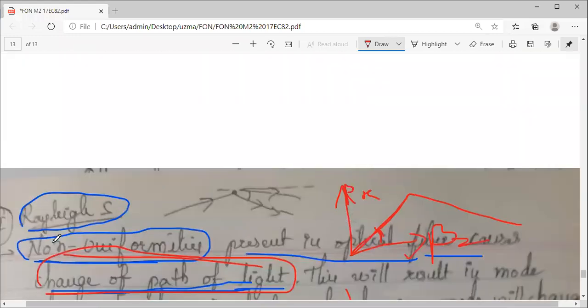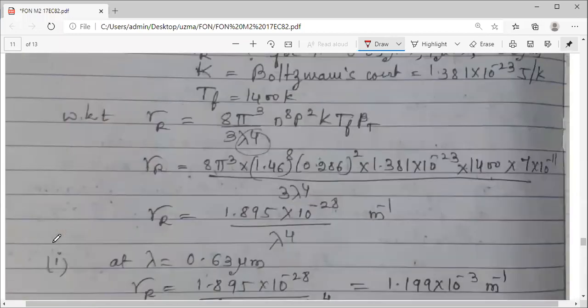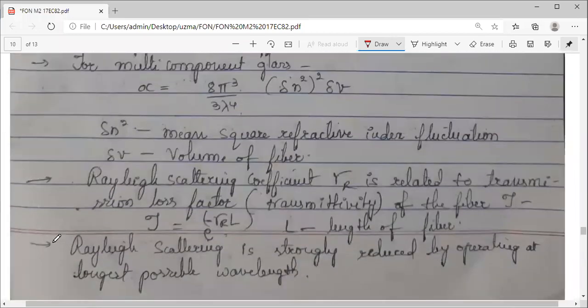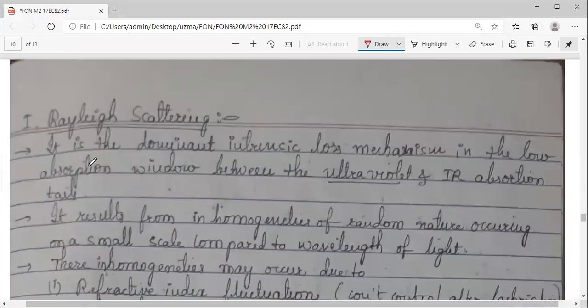This is about Rayleigh scattering. I had just listed the points. Let's look at Rayleigh scattering one more time. It is a dominant intrinsic loss mechanism. We have already seen what intrinsic loss mechanism is: silica in its purest form has electronic absorption in the UV region, or atomic absorption in the IR region.